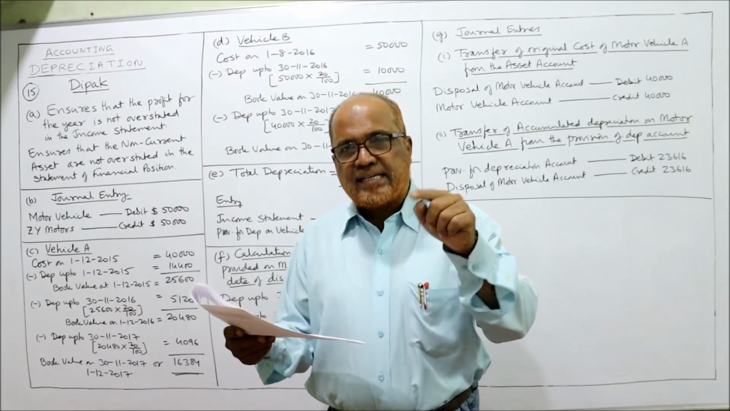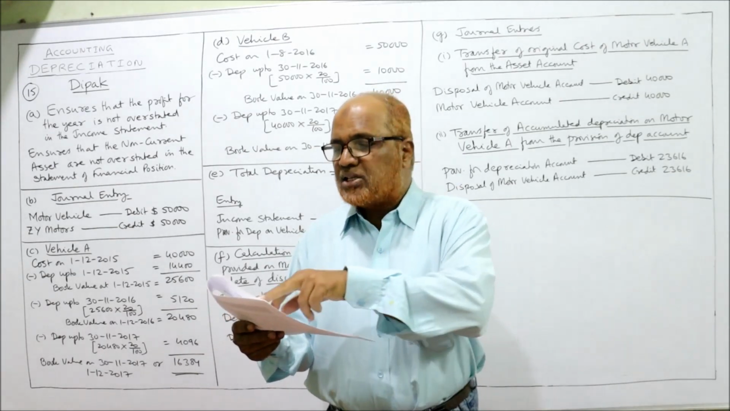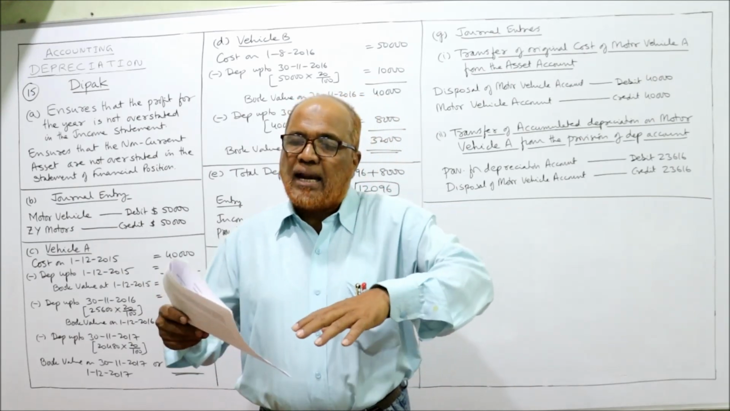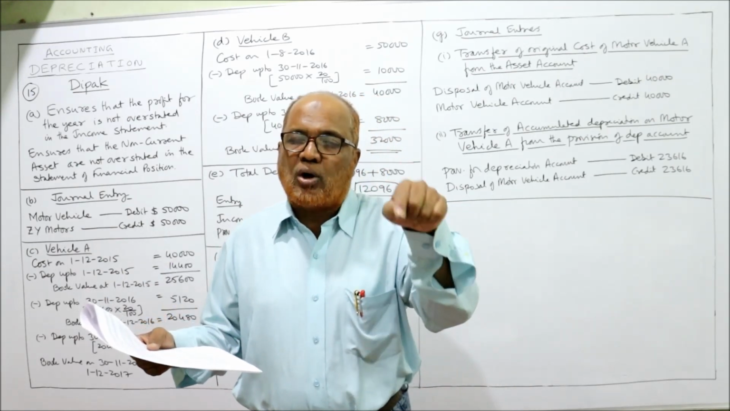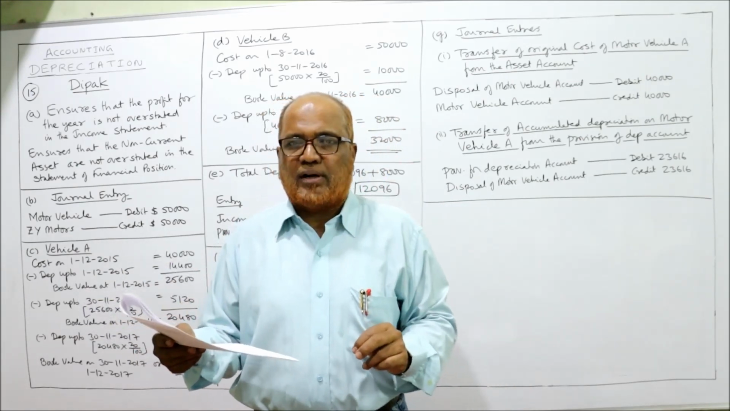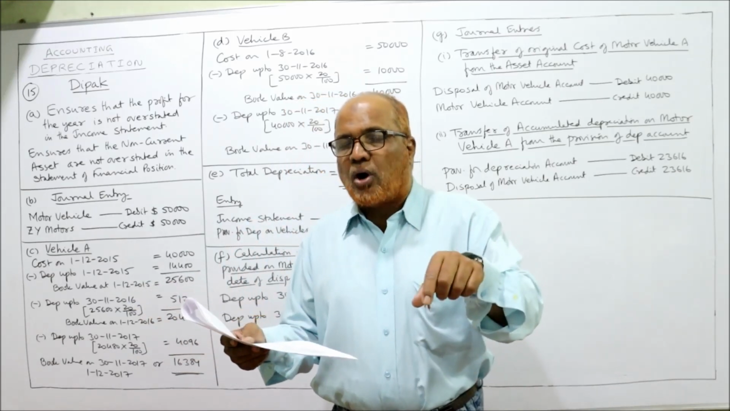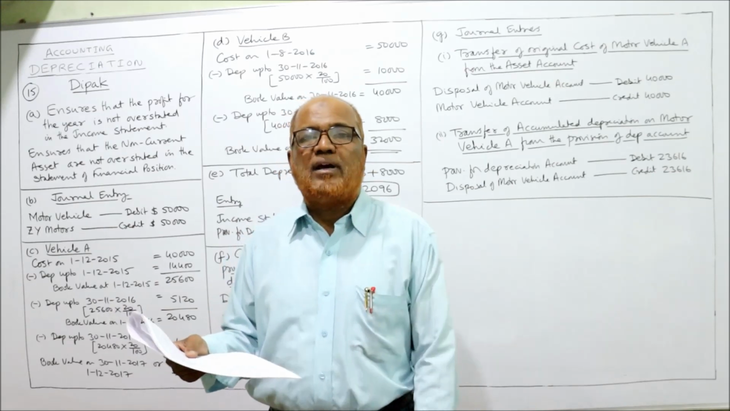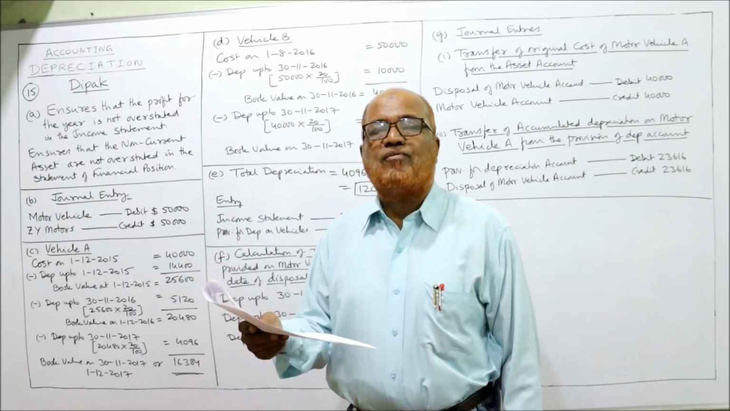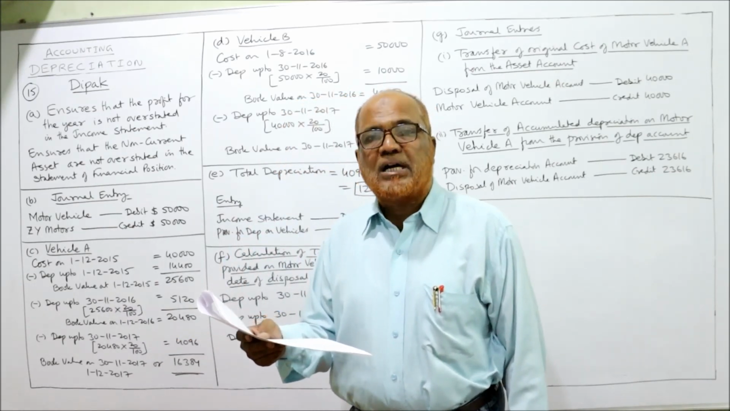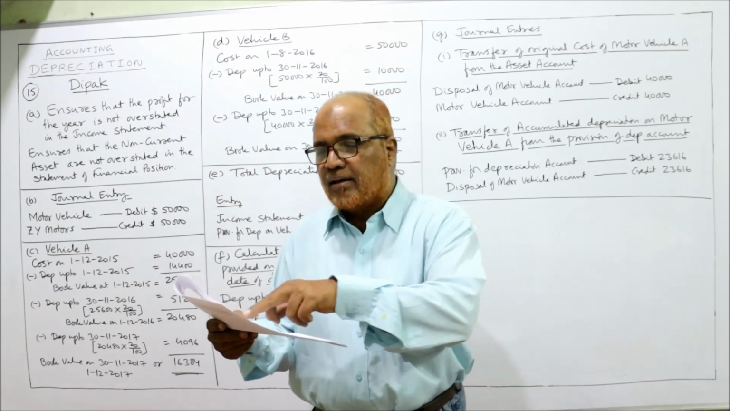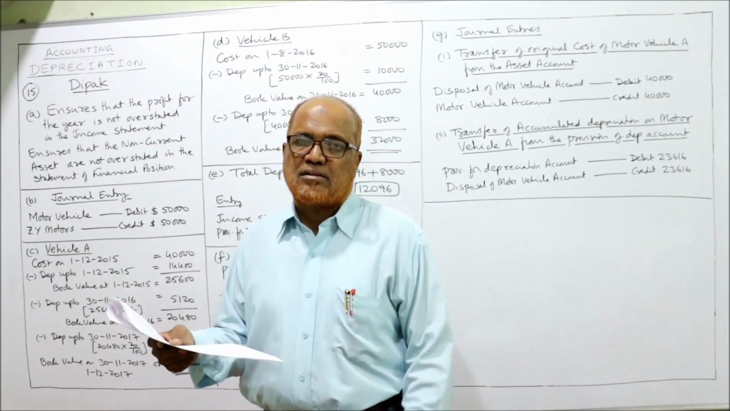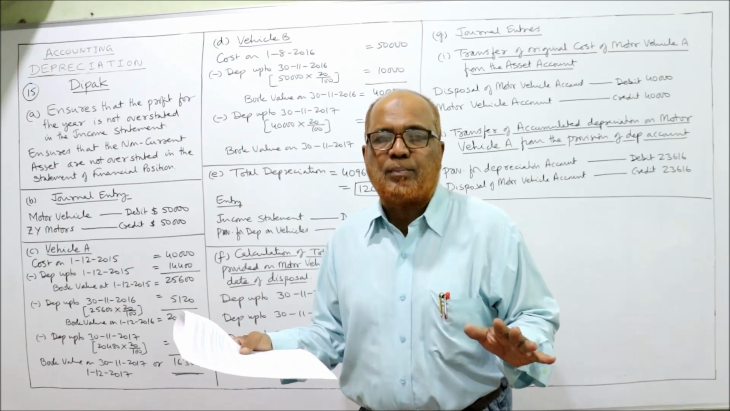First, the existing motor vehicle A, its value is 40,000 and accumulated depreciation is 14,400. And on 1st August 2016, he purchased another motor vehicle B at a cost of $50,000 on credit from the supplier ZY Motors. That's it. This is the complete story of the problem.